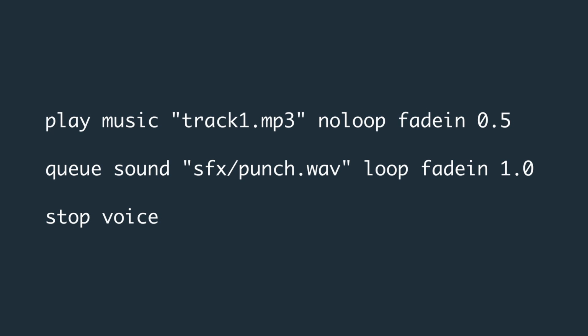You can use fadein on play and queue statements to make audio fade in, followed by the number of seconds you want to fade it in for. Similarly, with the stop statement, you can use fadeout, followed by the time to make audio fade out.